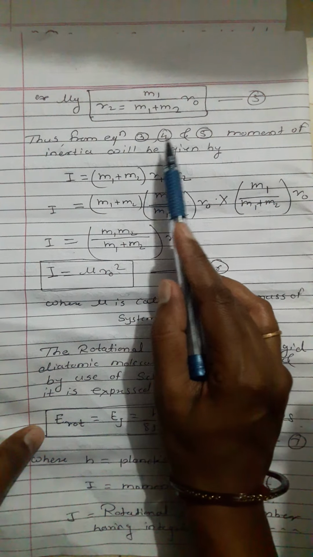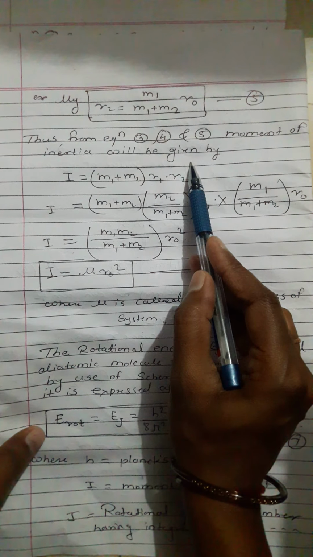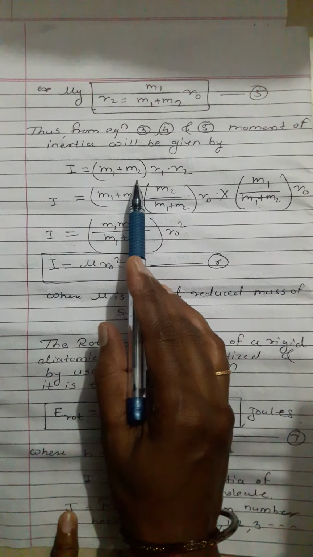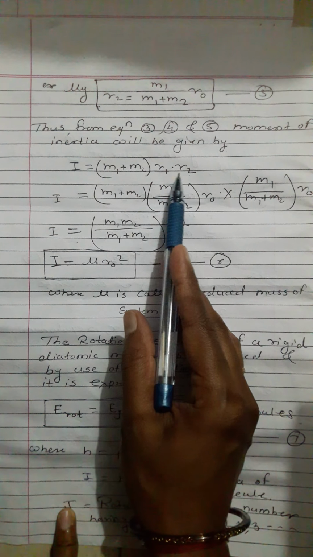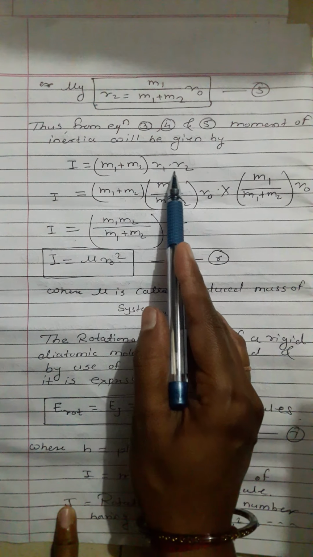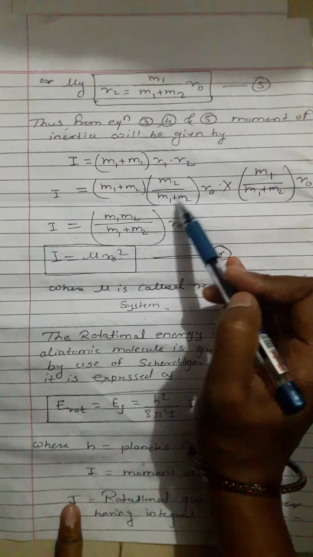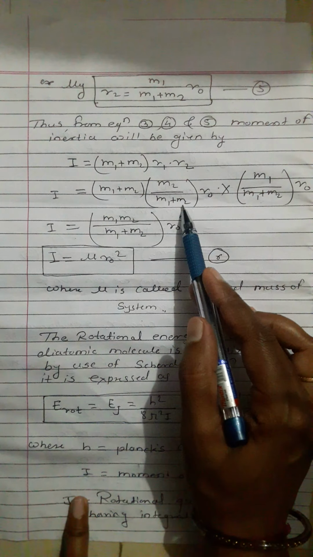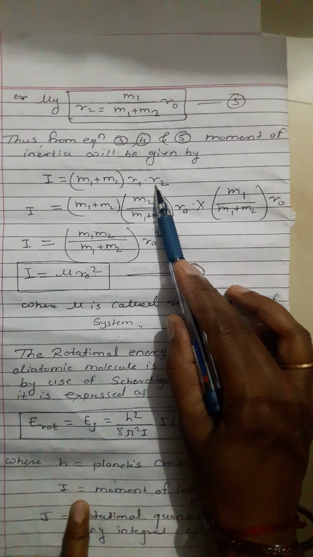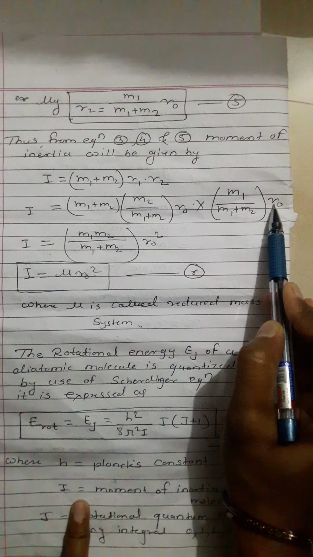Thus from equations 3, 4 and 5, the moment of inertia will be given by I is equal to (m1 plus m2) into r1 into r2. Therefore, I is equal to m1 plus m2 times r1, where the value of r1 is m2 upon m1 plus m2 into r0, multiplied by the value of r2, which is m1 upon m1 plus m2 into r0.